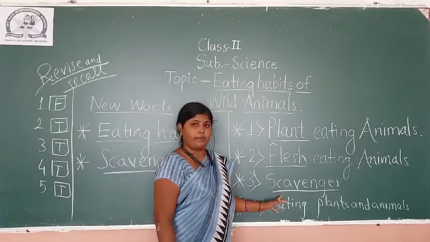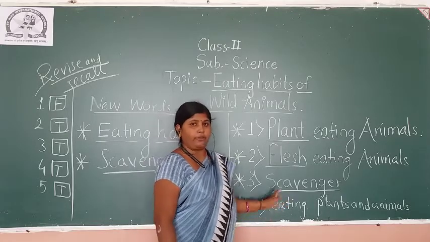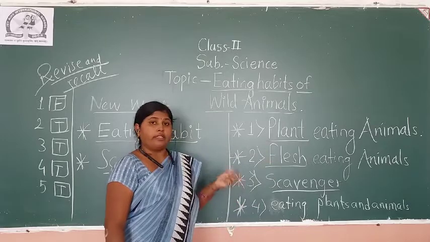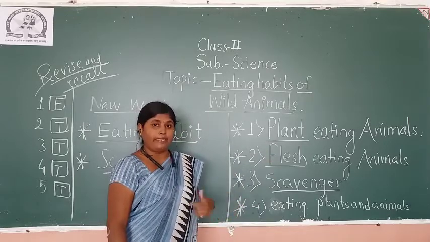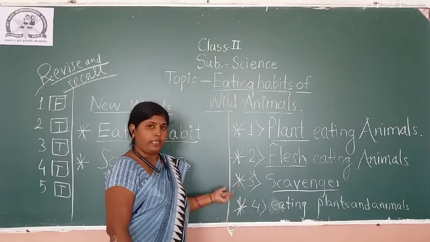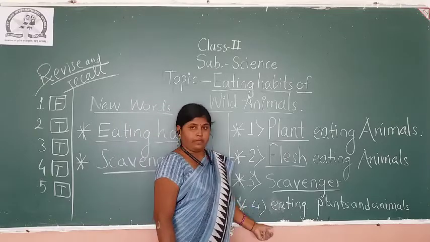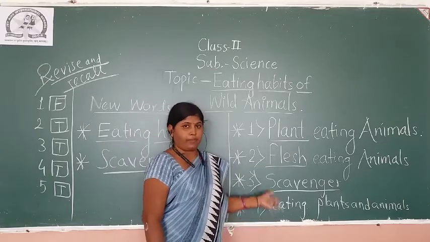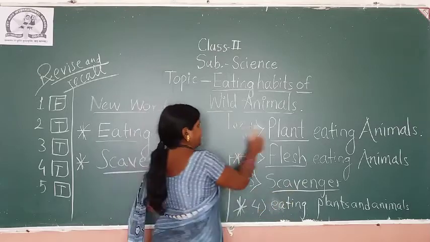Now the scavengers. Scavengers means what? Try to remember. Okay, I will tell you. Scavengers are the animals which eat the flesh of the dead animals, and it helps to keep the forest clean. It helps the environment in keeping the environment clean. Now number 4, some animals eat both plants and animals also.